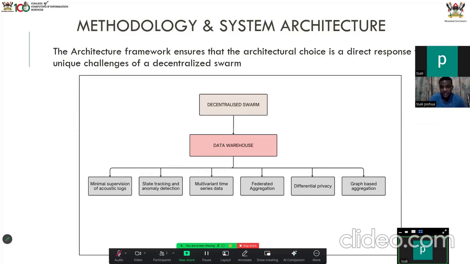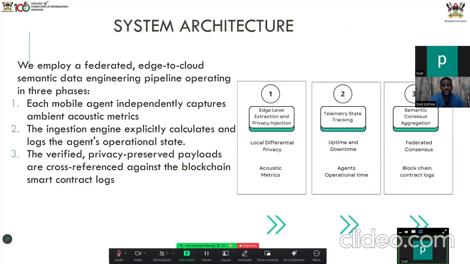And then federated aggregation, then differential privacy. As I explained earlier, we have to add some noise using differential privacy. And then also the graph-based aggregation. This is where we get all the data from the nodes and we organize it at the central warehouse. Yeah. So our system architecture,